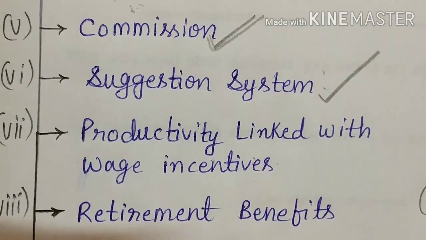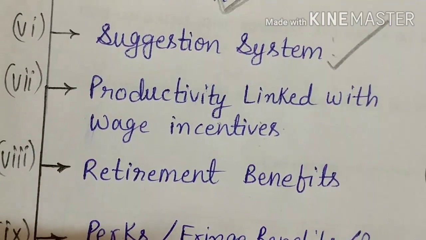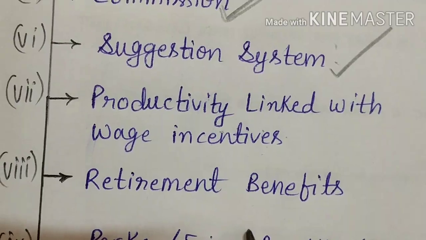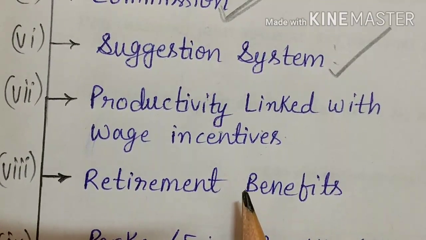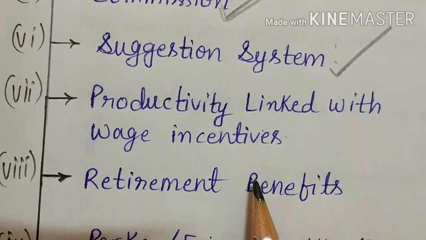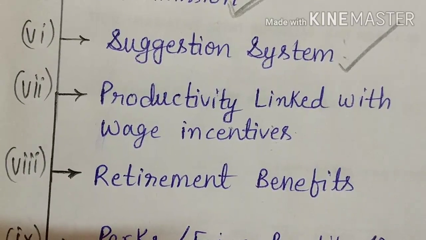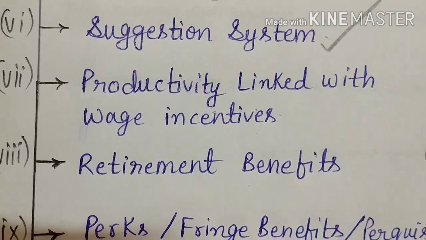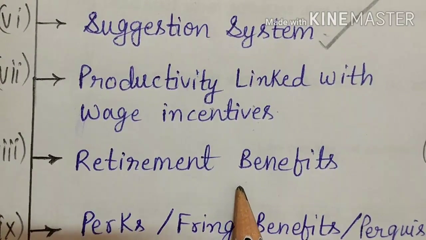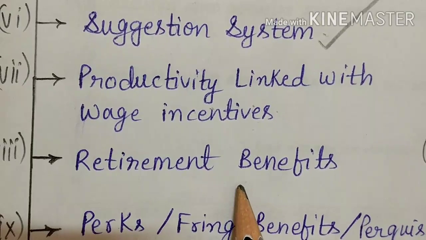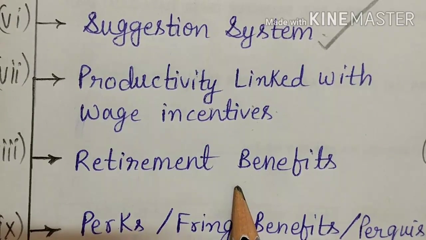Then comes what? Retirement benefits. Maybe you know very well, besides offering incentives to the employees when they are in service, it is equally important for an organization to offer useful benefits to the employees after their retirement, because after their retirement there is no source of earning. So at that time he should get some benefits. The retirement benefits commonly offered by an enterprise include provident fund, PF as it is known, and then pension and gratuity.